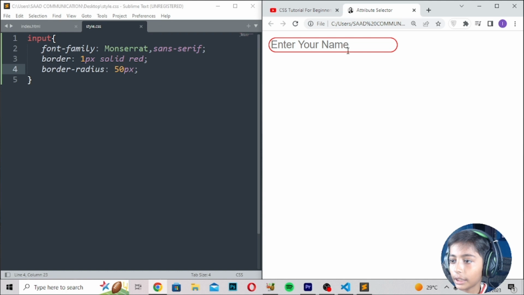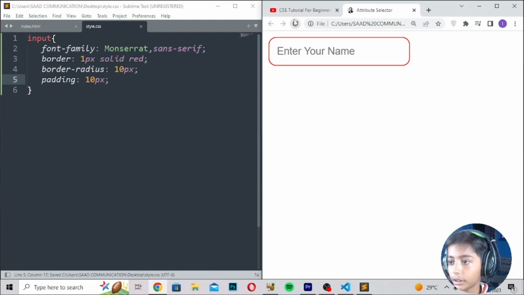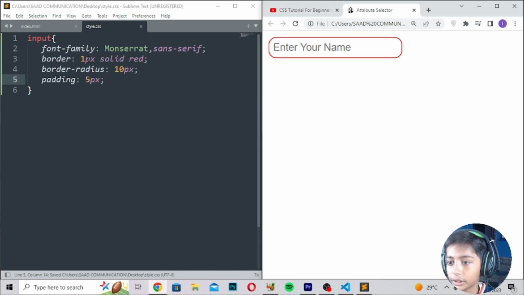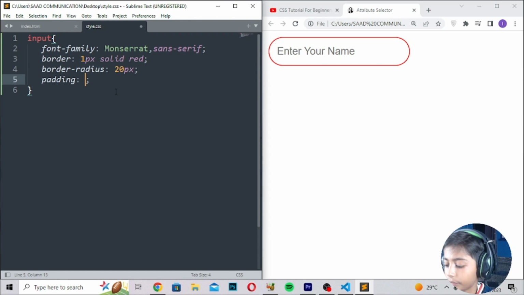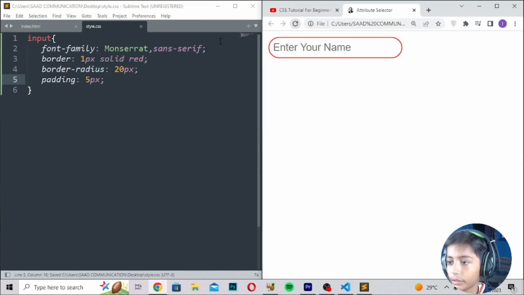It is coming like that. Here you can see it. So 50 pixels, save, 10 pixels, save, refresh. And padding should be 10 pixels, save, refresh. 5 pixels, save, refresh. 20, and it is coming like that. 10 pixels, save, refresh. So 10 pixels is better than 5 pixels. Save, refresh. 10, save. So it is good.